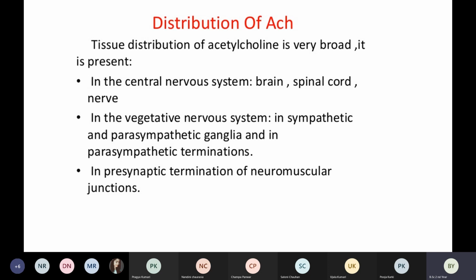And third, it is also present in the presynaptic termination, meaning the junction between the neurons and the muscles. So this is regarding the distribution of acetylcholine. Is this clear till here regarding the 3 areas? Does anyone have a doubt?